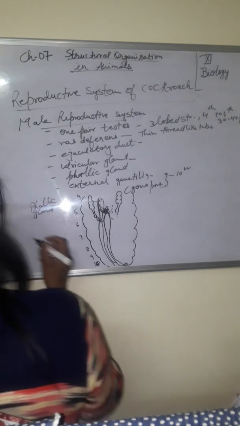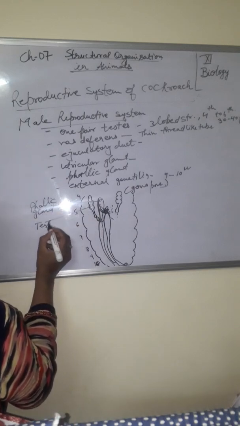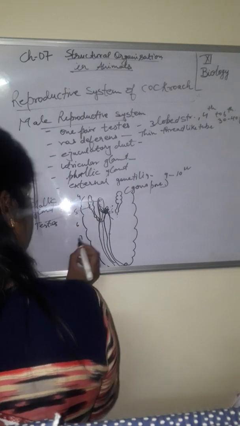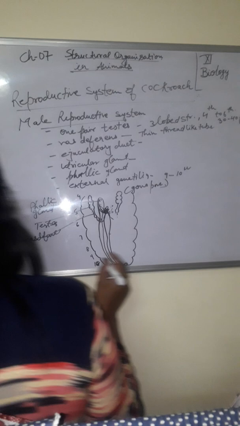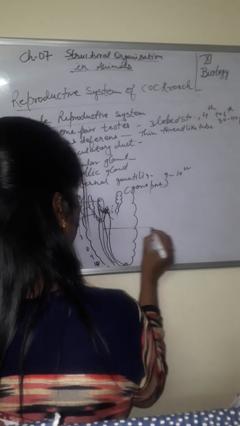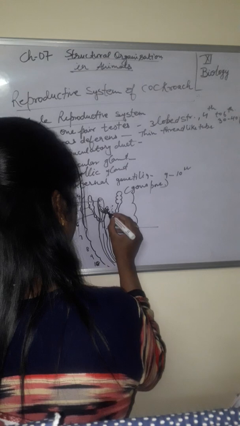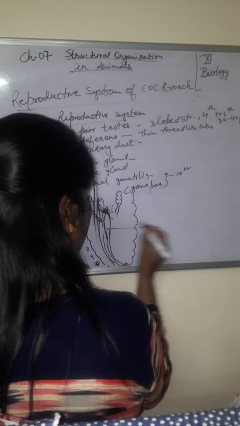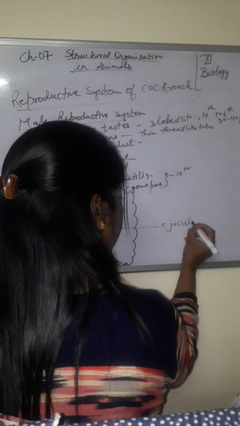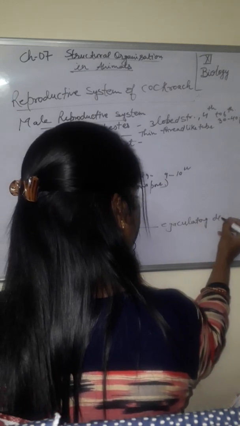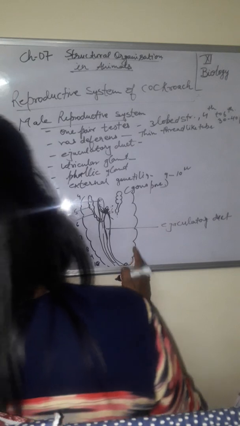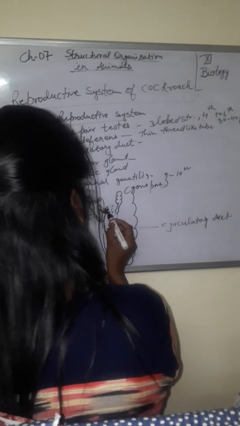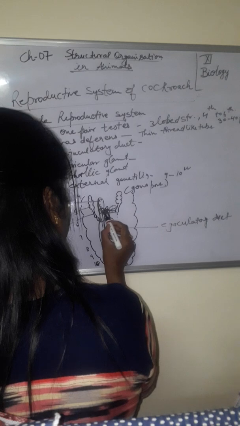This one is the testis. This one is the vas deferens. And this one is the ejaculatory duct. And here is the utriculus. What is this one here?